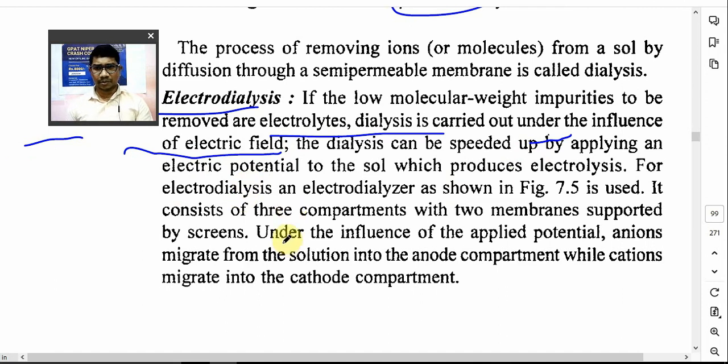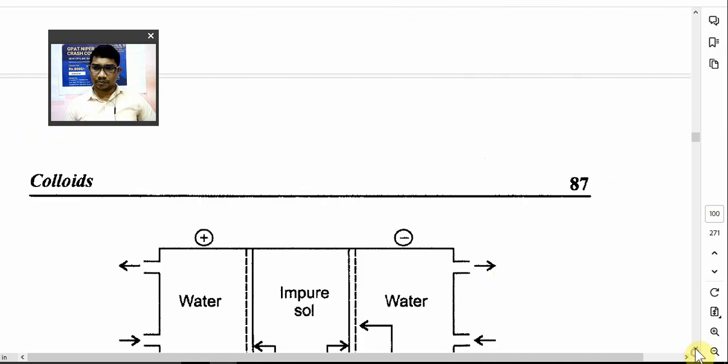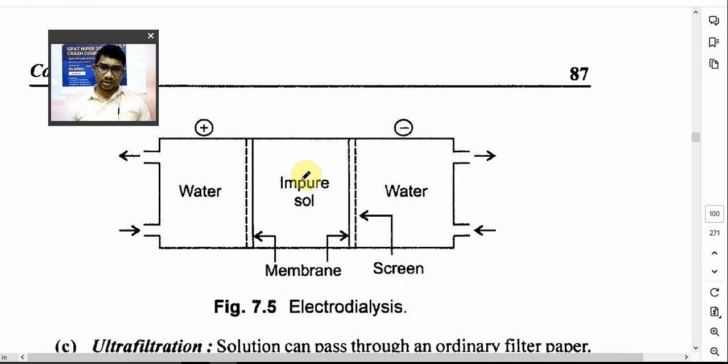The instrument used, the electrodialyzer, consists of three components. You can see over here, under the influence of applied potential, anions will migrate from the solution to the anode. In this component you have to pour the impure sol, meaning a colloidal dispersion containing impurity. Here is the second component, and here the third component containing water.